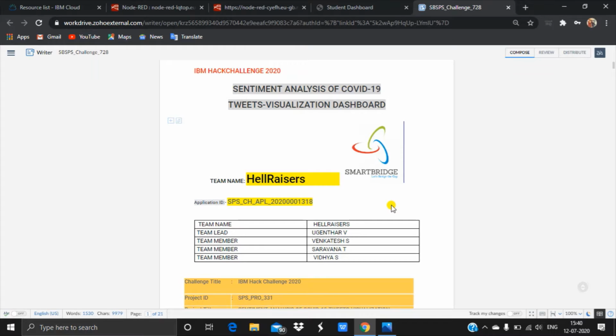I am the team leader of the team Hellraisers, and the three team members are Venkatesh, Saravanan and Vidya. We have developed the project titled Sentiment Analysis of COVID-19 Tweets Visualization Dashboard.